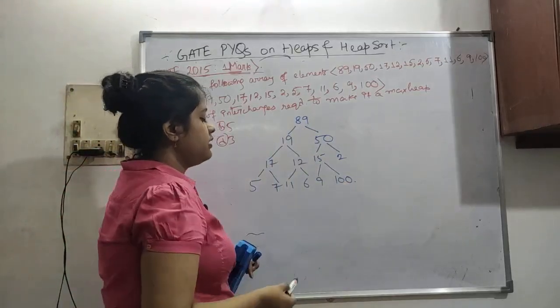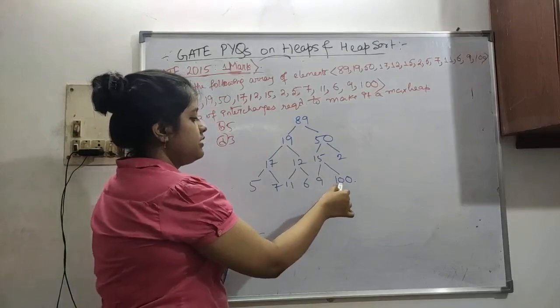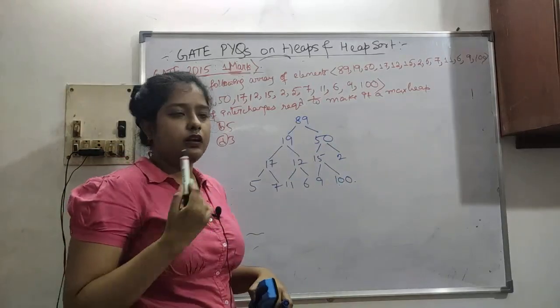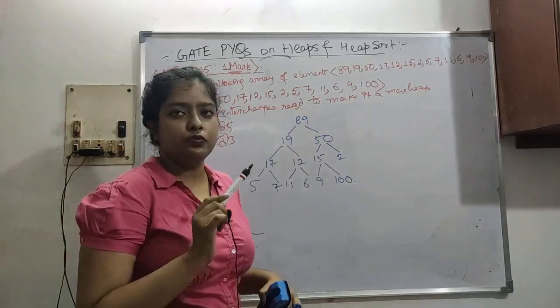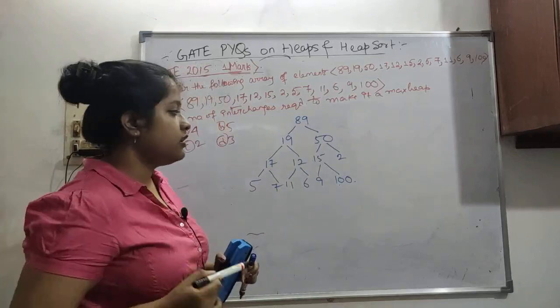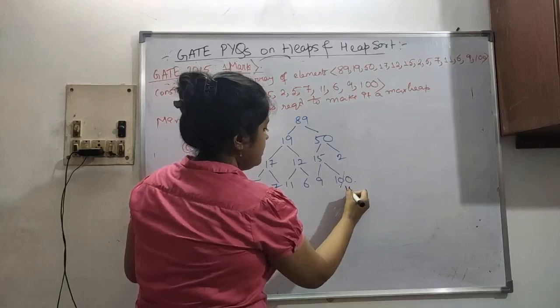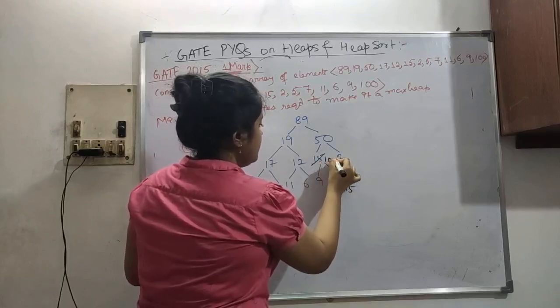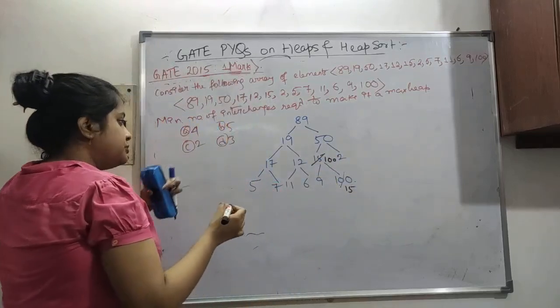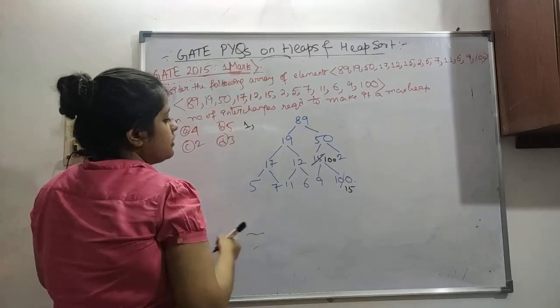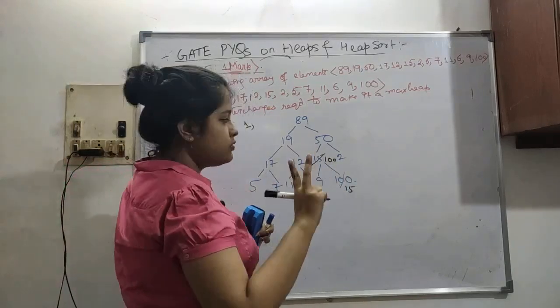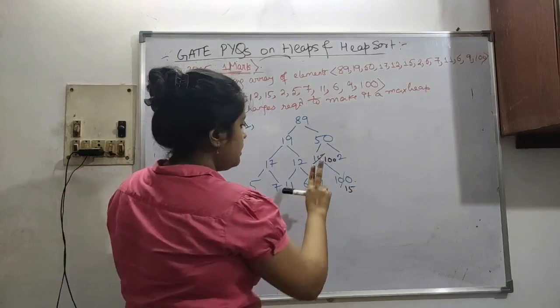By only visualization you can see 100 is our highest number and should be present at our root node, not at the bottom at the leaves. So 100 is changed with 15. 15 comes up here, 100 is changed here. Okay, so one interchange is required. So this is just one interchange, I mean this swap.